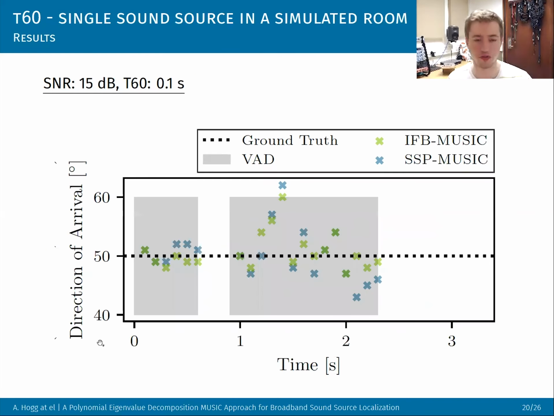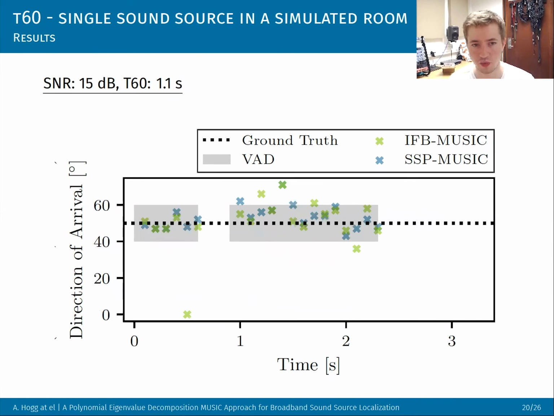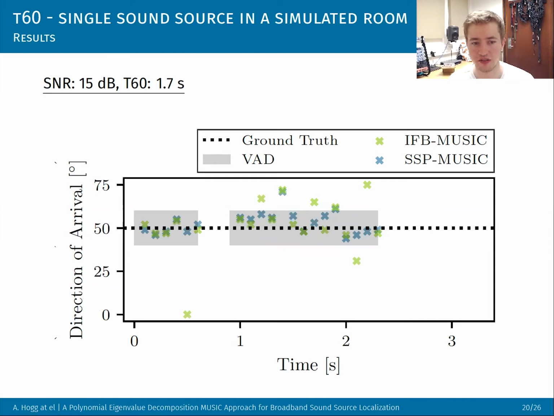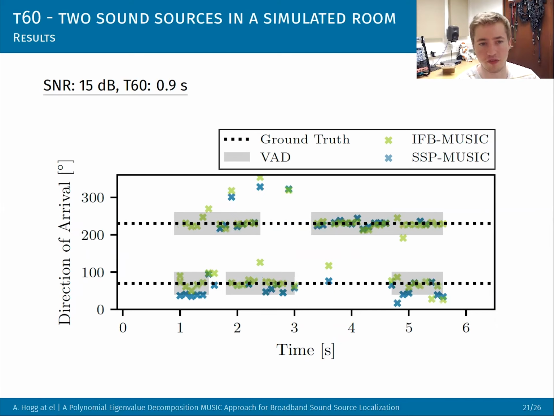Same is sort of true for reverberation, because you can capture these temporal components. So as we increase the reverberation, you can see that we get a few more spurious results with normal MUSIC. And then with a double sound source, again, the same thing happens as we increase the reverberation. You can see that we get more spurious results.